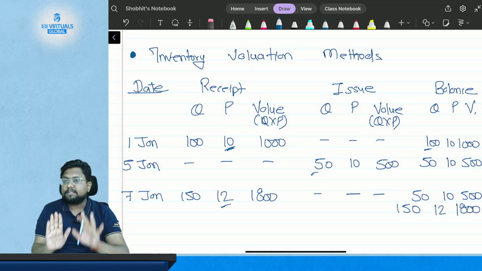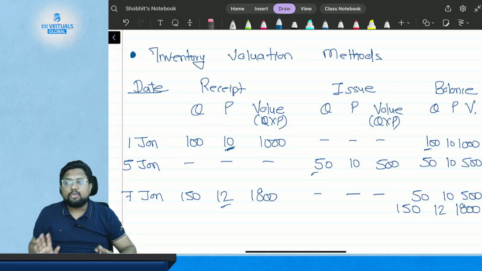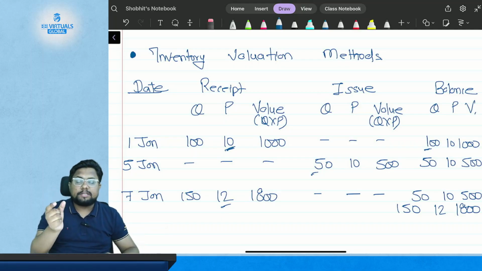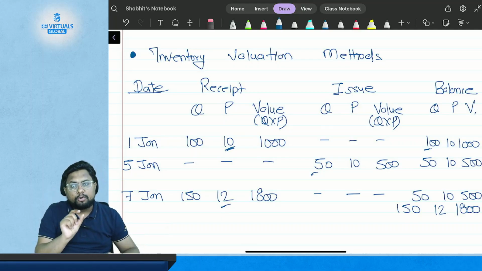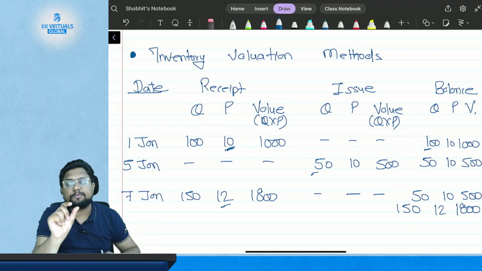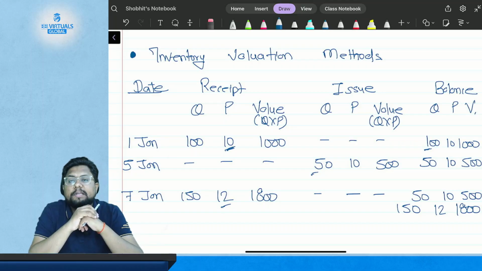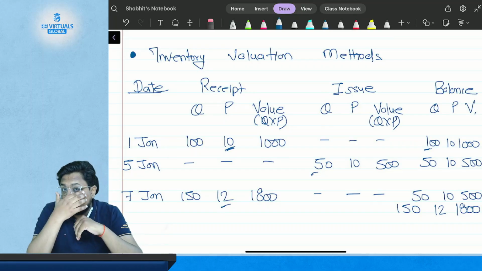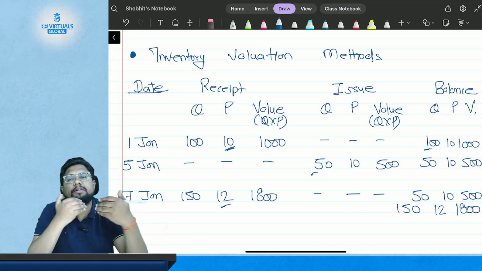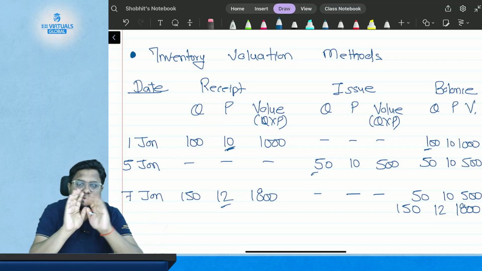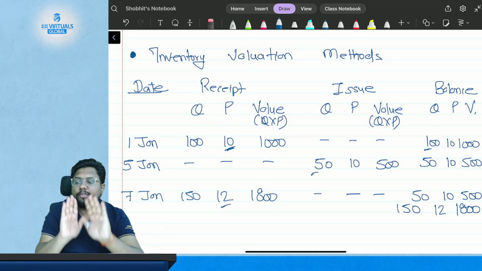So at this date you have two types of material in your organization. One was purchased for $10 per kg, the second was purchased for $12 per kg, and there is no control over the increase in cost, because as time progresses the cost will increase or decrease as per the market condition.